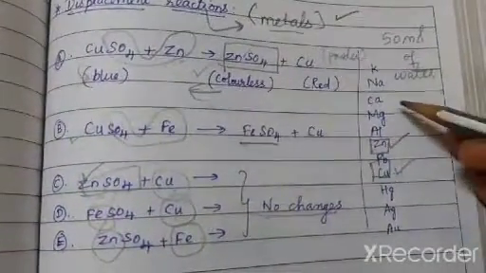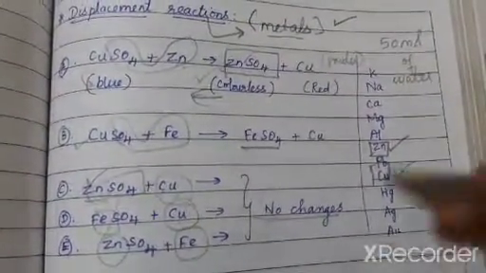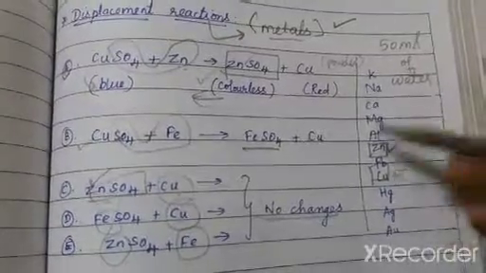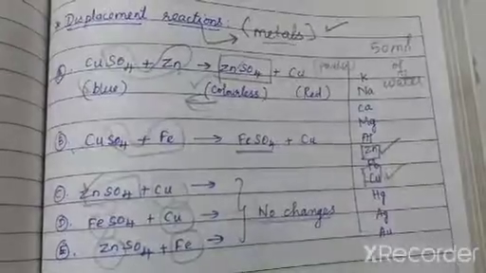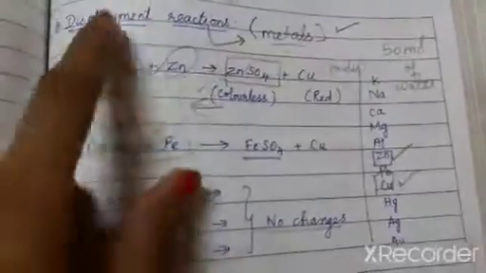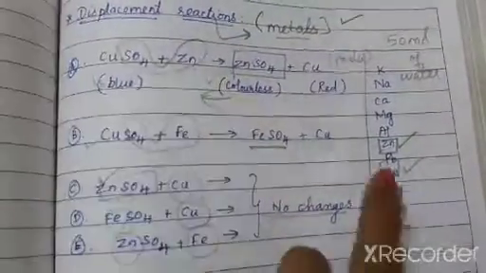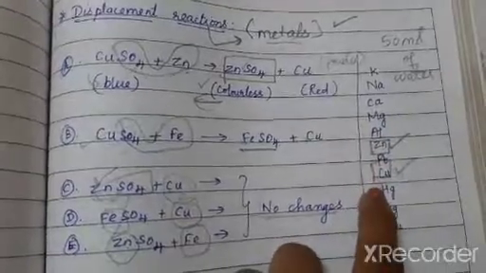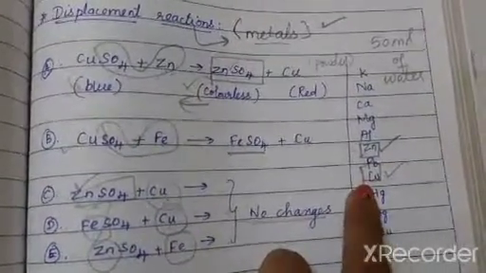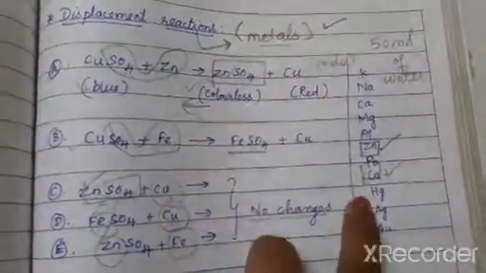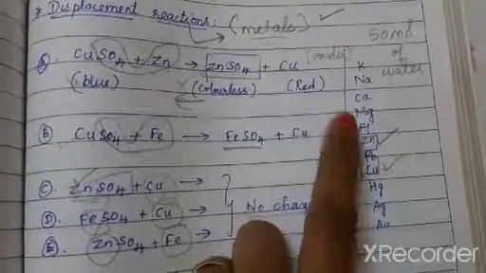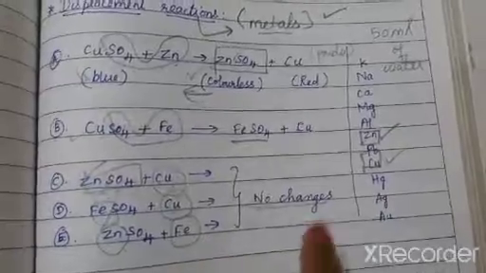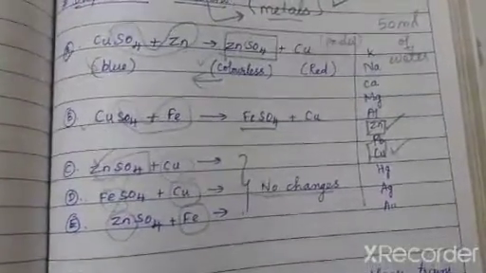It would be good if you keep this reactivity series in your mind. Based on this, you can understand the displacement reaction easily. So as the name tells, displacement means moving. So high reactive metal moves the less reactive metal and forms a new compound, but the less reactive metal cannot break the high reactive metal and form a new compound, and hence there is no change in the beaker.